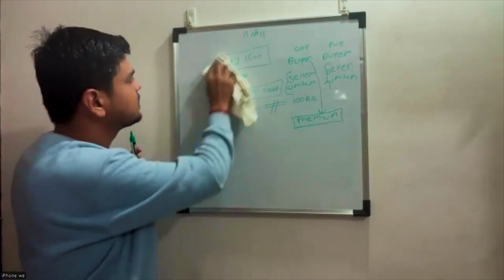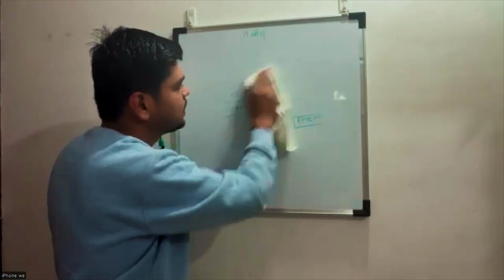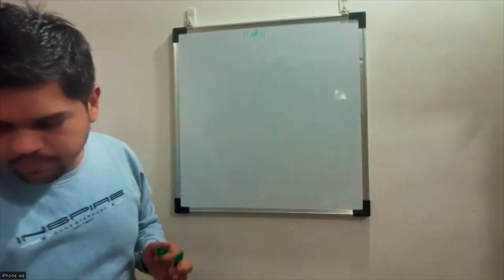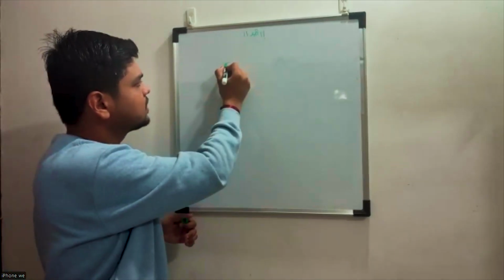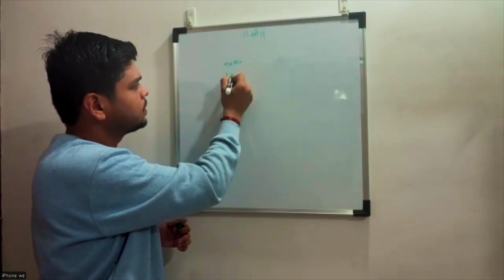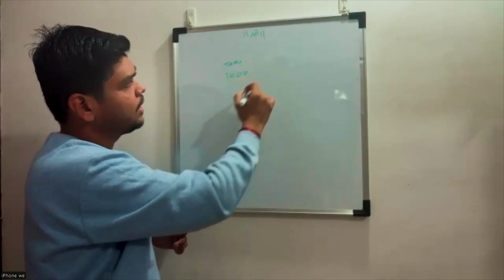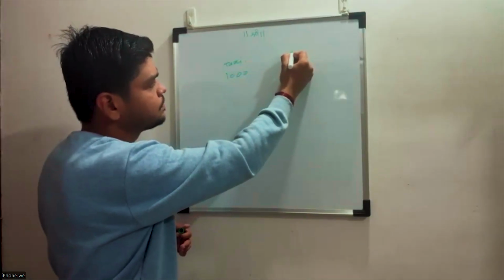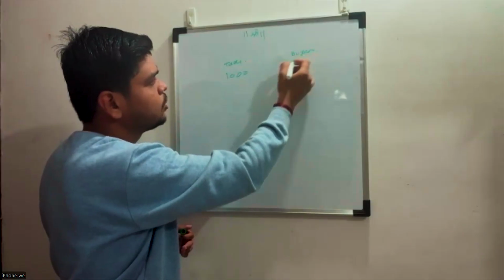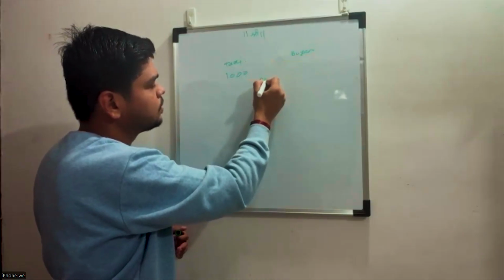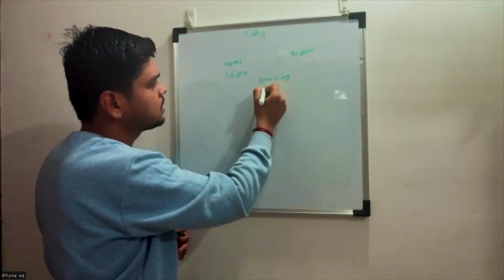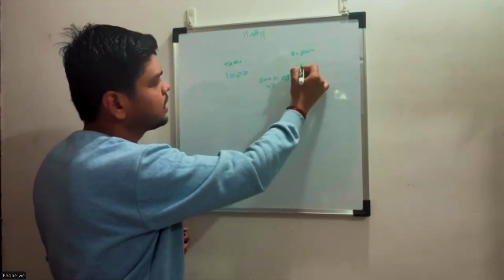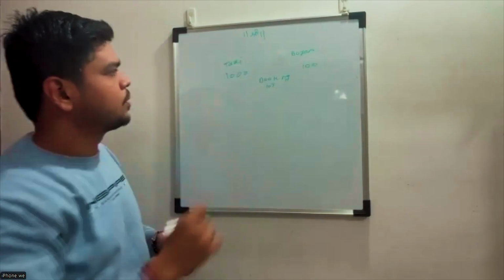I will take all examples using this, that we are booking a taxi, and today's price for the taxi is 1000 rupees. As a buyer, you are booking that, and the booking amount is 10%. So you are booking using 100 rupees.